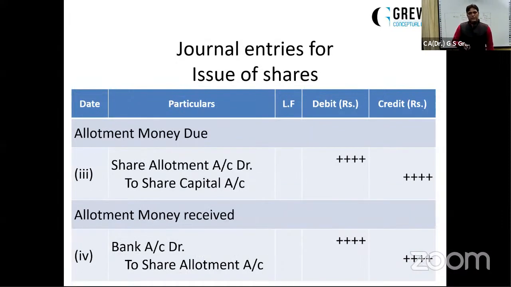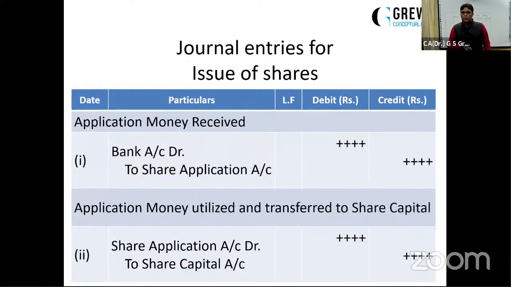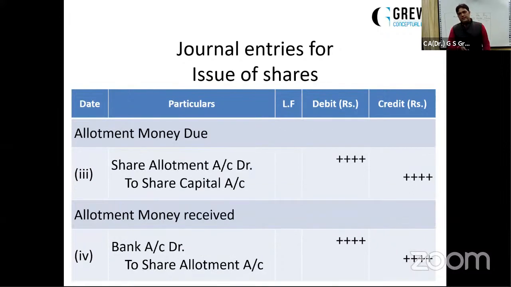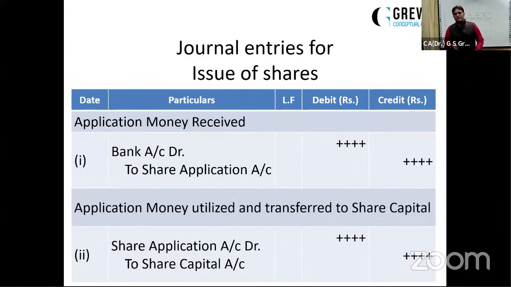Next, share allotment account debit to share capital. Now allotment is due. Generally, students might ask or think why in application we are passing the bank entry first and then the capital entry, but in case of allotment, we are passing the capital entry first and then the bank entry. Just because of the fact that the applications were being received by the company from the general public. It was being offered by the company to the general public, not to a specific group of persons.